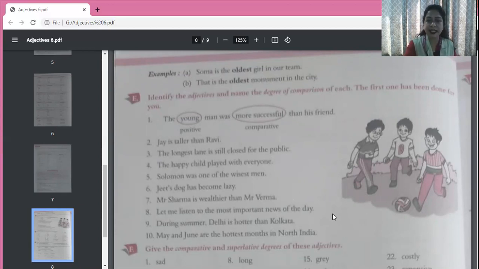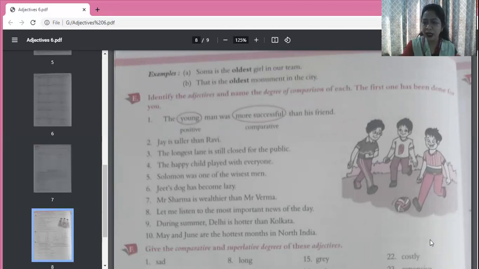During summer, Delhi is hotter than Kolkata. So hotter. Delhi and Kolkata are being compared. Two places are being compared with the word hotter. Hotter is in comparative degree. Okay. Now May and June are the hottest months in North India. So hottest months means out of all the 12 months, May and June are the hottest. So hottest is in the superlative degree.